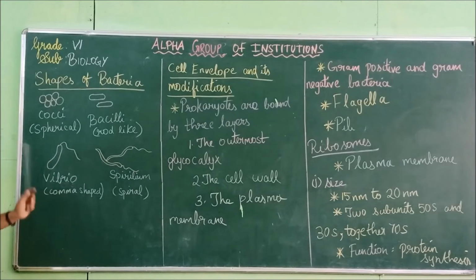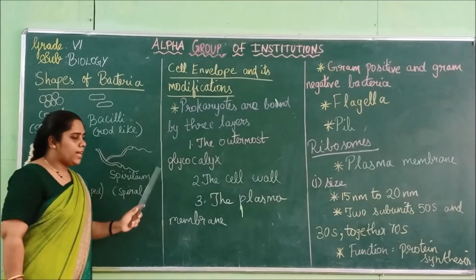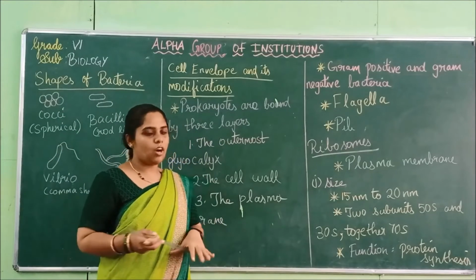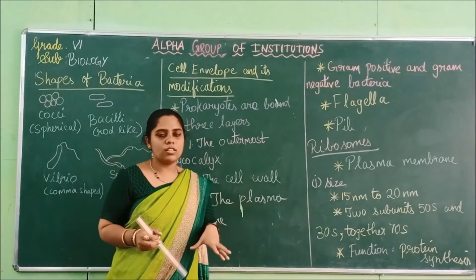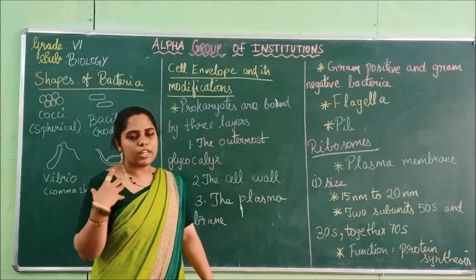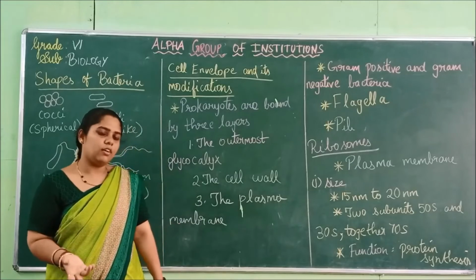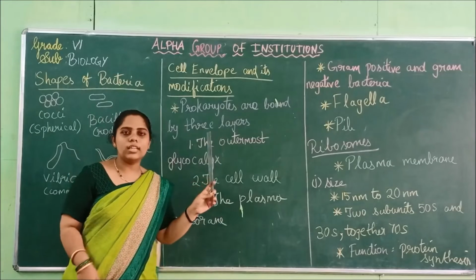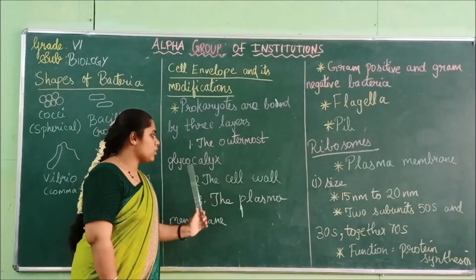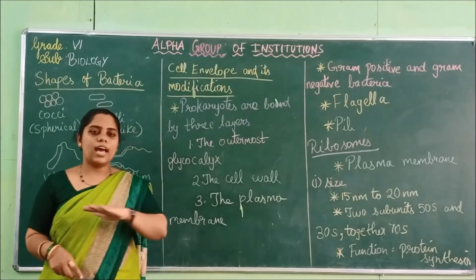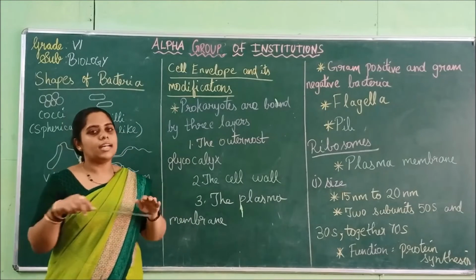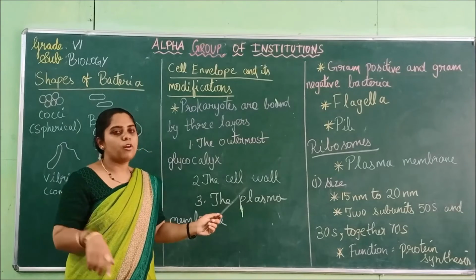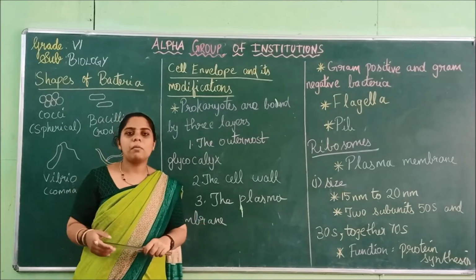So these are the 4 shapes of bacteria, and then we saw the cell envelope and its modification of the prokaryotic cell. The outer layer of these prokaryotic cells has very complex, very tough chemical structures. They are divided into 3 layers. One is the outermost, the glycocalyx, an outer slimy layer, and inner to it a hard layer, the cell wall, is present for mechanical strength, and the plasma membrane is present.